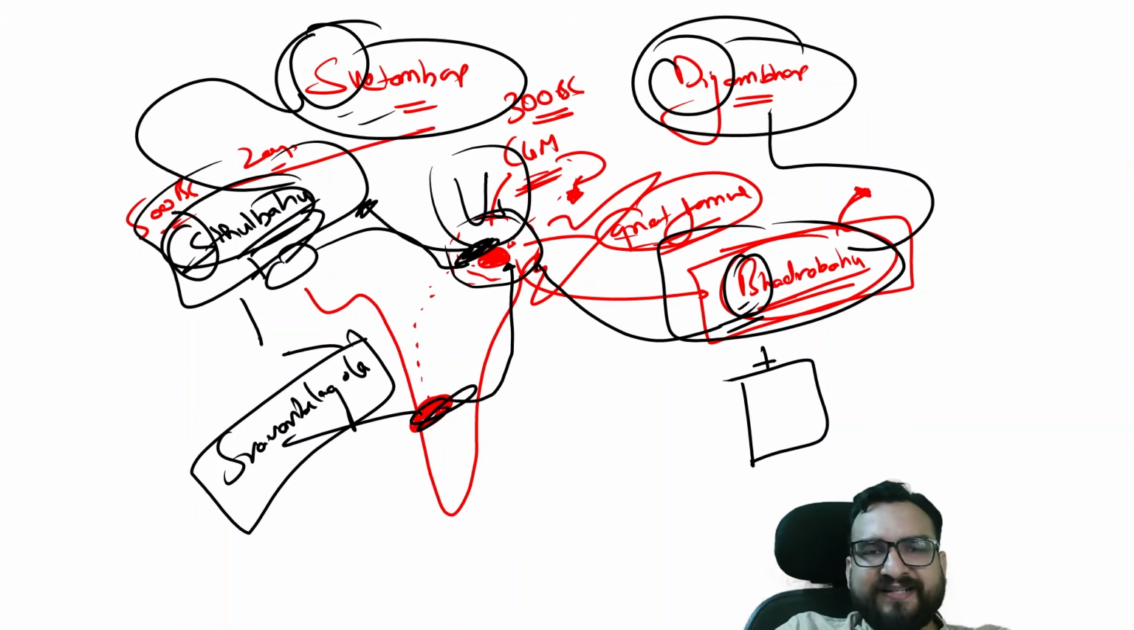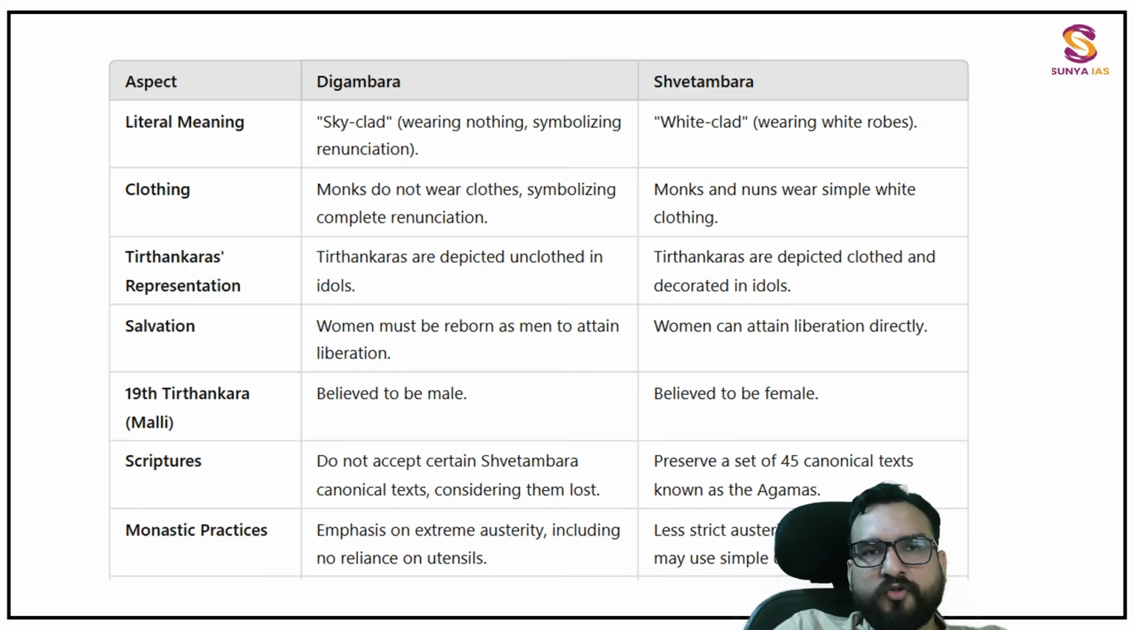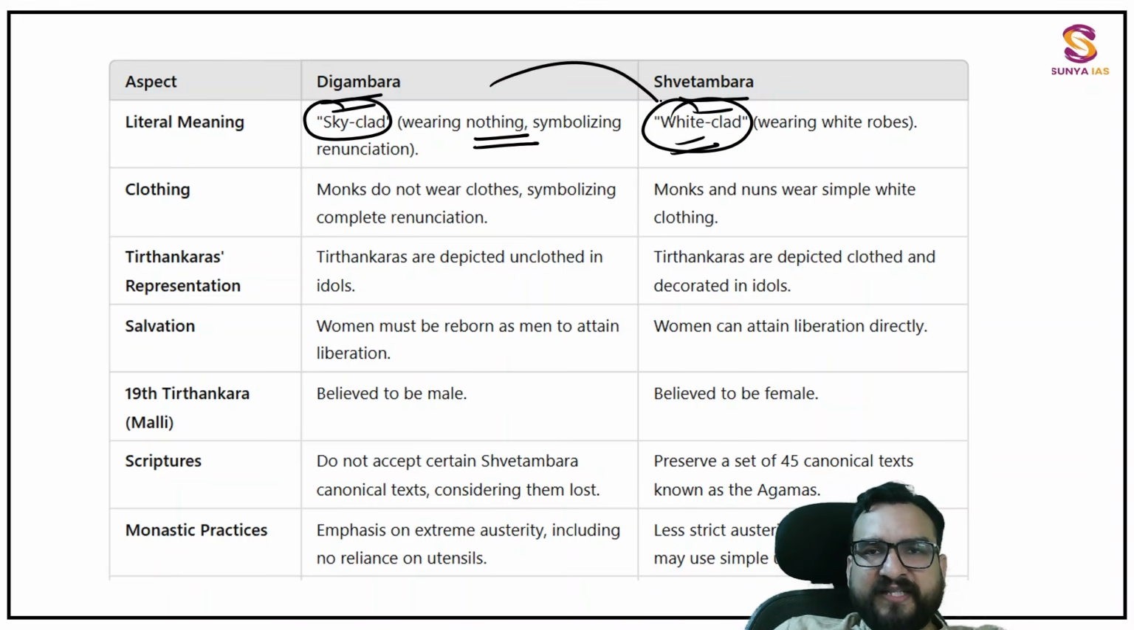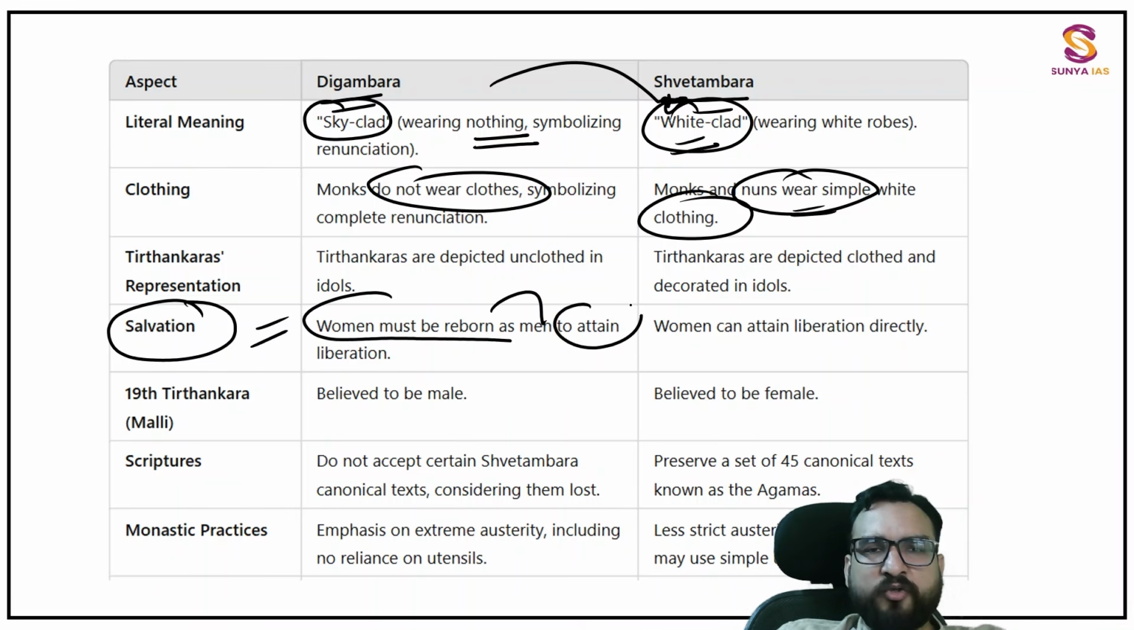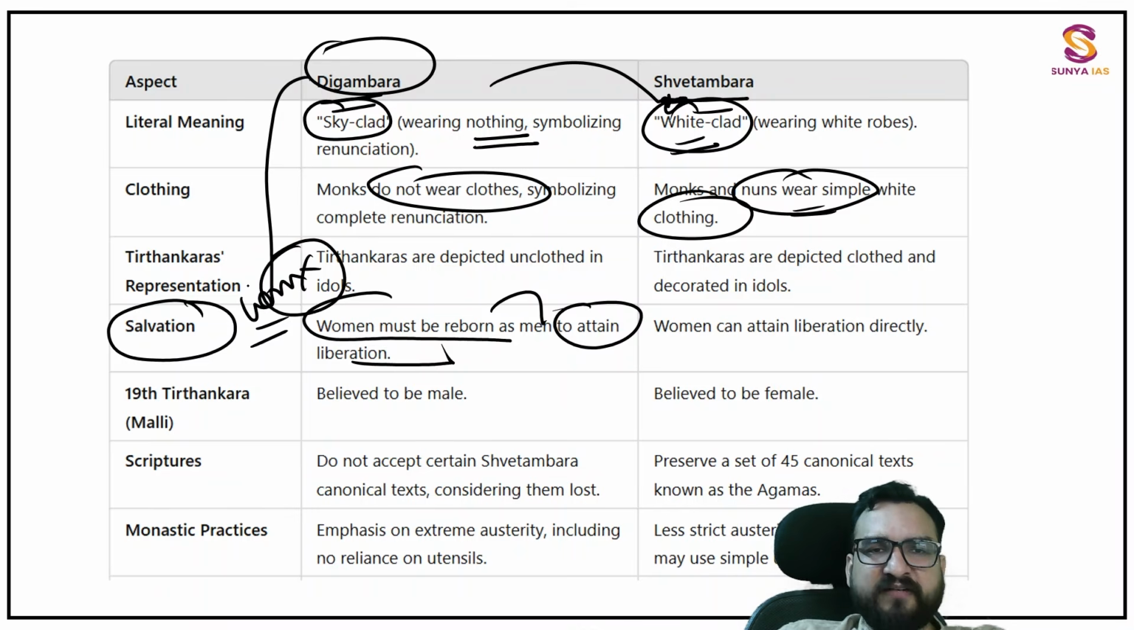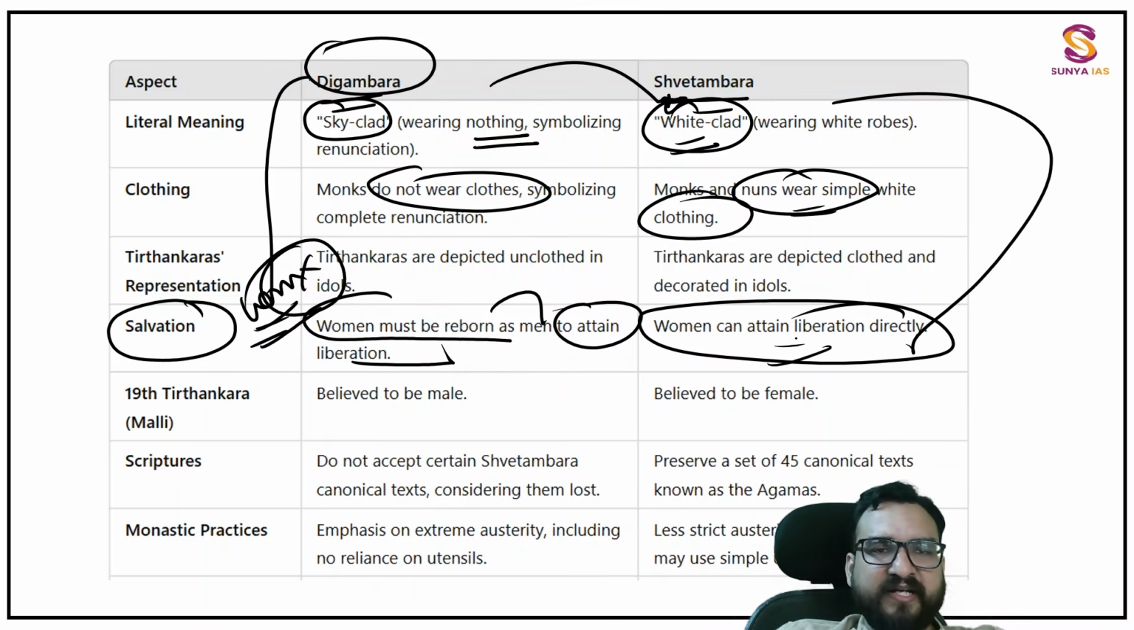Now you will understand that there are many more differences with their perspectives, right? Let me show you. Here you will see that Digambars are sky clad, they wear nothing. Shwetambars are white clad, and that's why they say you have compromised. They wear simple white clothing. The most important thing over here: Digambars say that woman must be reborn as man to attain liberation, that means woman cannot attain salvation. Whereas Shwetambars believe that women can attain liberation directly.